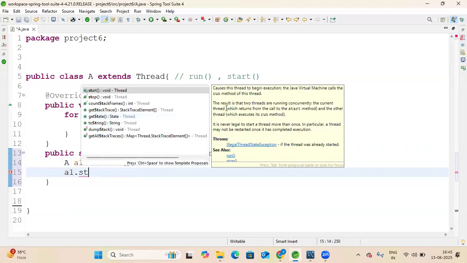You can see it causes this thread to begin execution. The Java Virtual Machine calls the run method for this thread. The result is that two threads are running concurrently: the current thread, which returns from the call to the start method, and the other thread, which executes the run method.